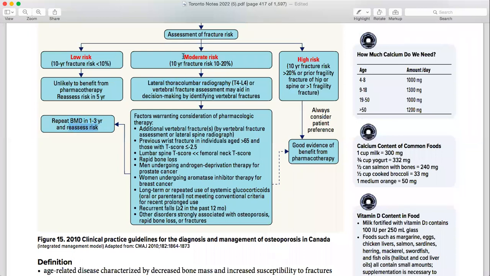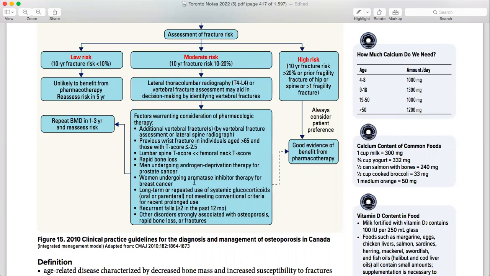If it is coming in the moderate risk, what you are going to do is further either do a radiograph or a fracture assessment. You are going to fit all of the conditions the patient is presenting with into this criteria. On the basis of that, you are going to check if the patient needs pharmacotherapy or not. If everything fits in, then you are going to start the pharmacotherapy.